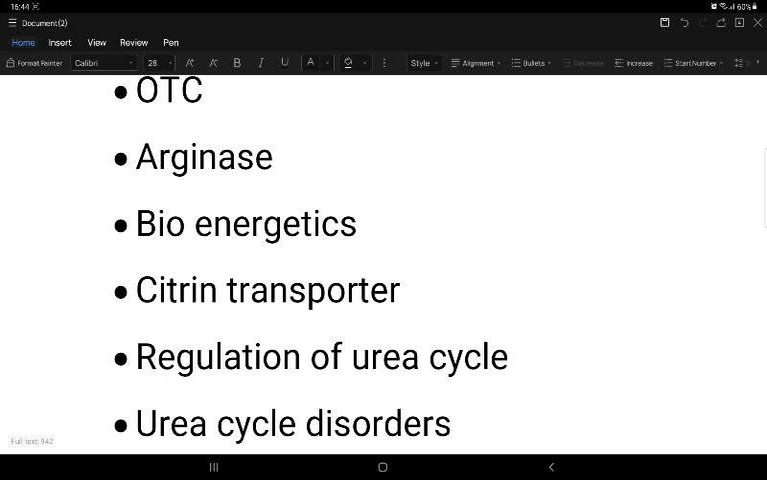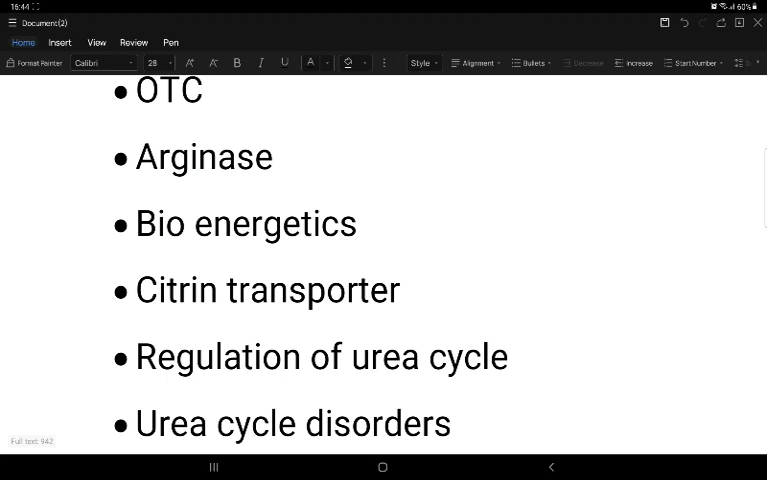Among urea cycle transporter defects, there is citrullinemia type 2, and the ornithine transporter defect is the most common, which leads to triple H syndrome: hyperammonemia, hyperornithinemia and homocitrullinemia or citrullinuria. Okay, then coming to the urea cycle disorders.